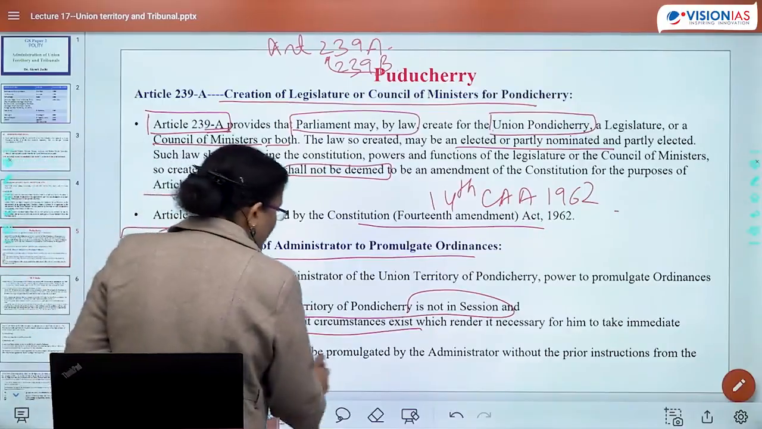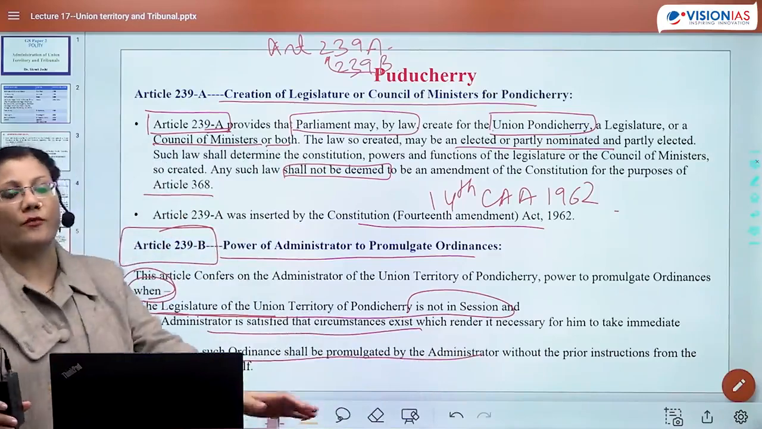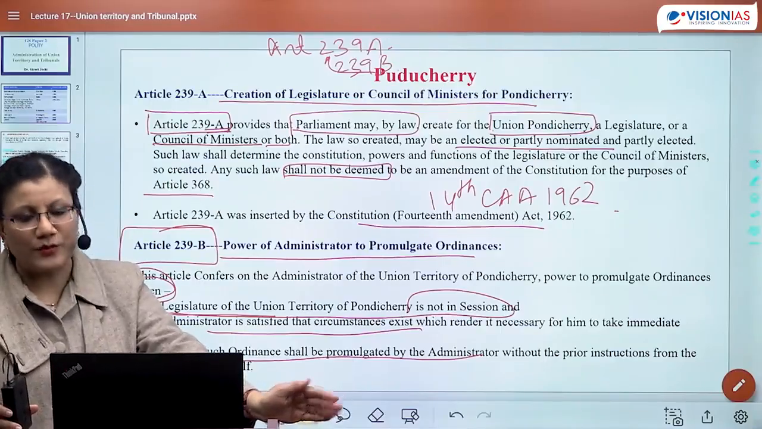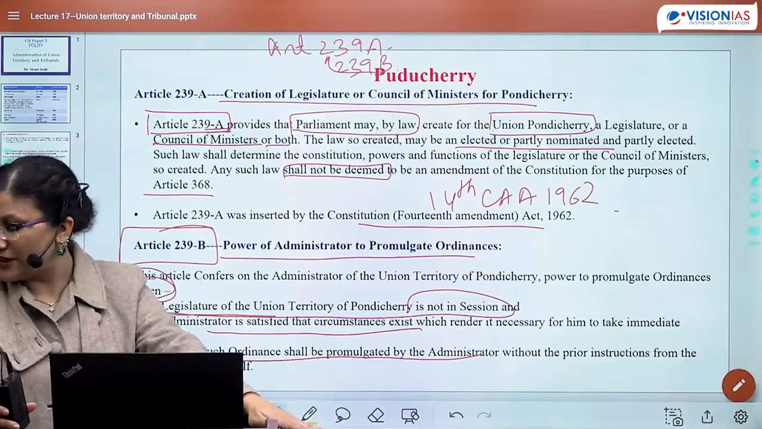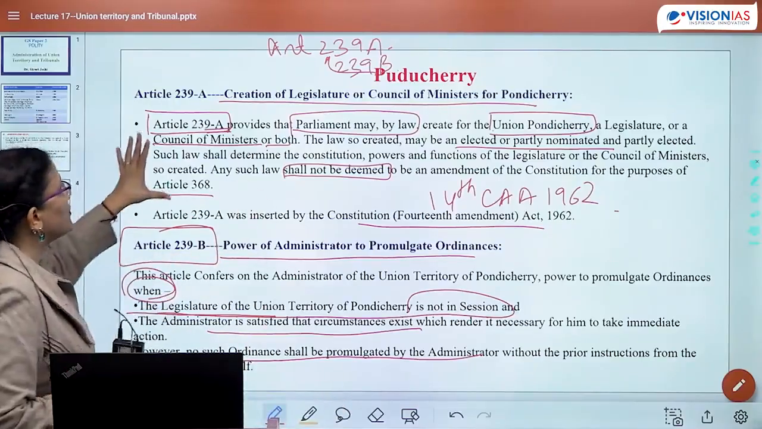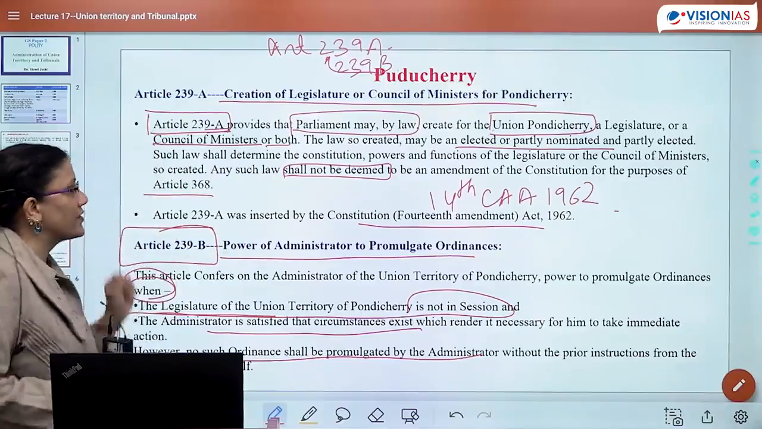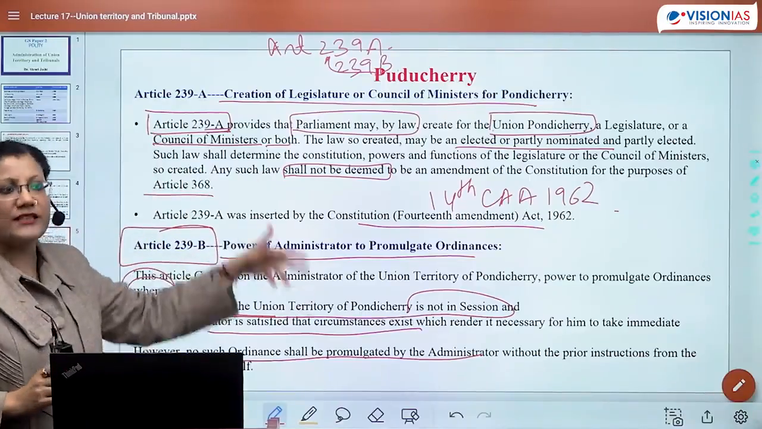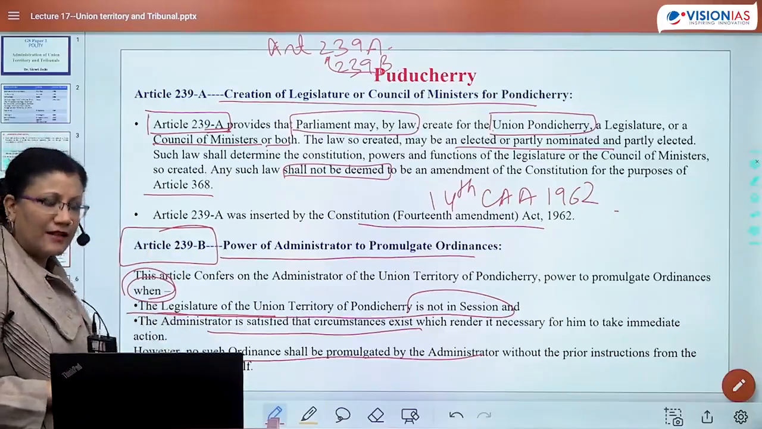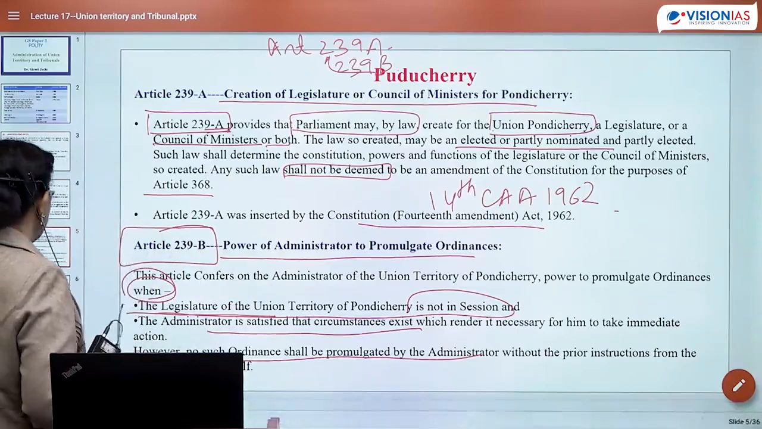However, no such ordinance shall be promulgated by the administrator without prior instruction from the president. So again, the idea is the same: since the president has appointed this person as administrator, he would be seeking advice from the president. Okay? So is that clear? There are two articles: 239A, which talks about creation of a legislature as far as Puducherry is concerned, and 239B, which says that ordinance making power can also be given to the administrator when these two conditions are there, and at the same time, every time he has to seek the advice of the president. So this is regarding Puducherry.